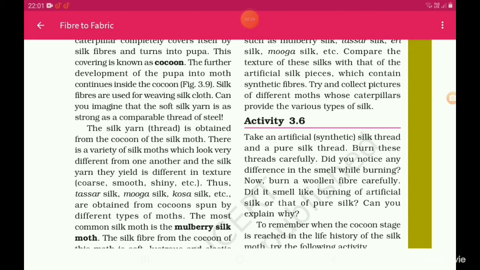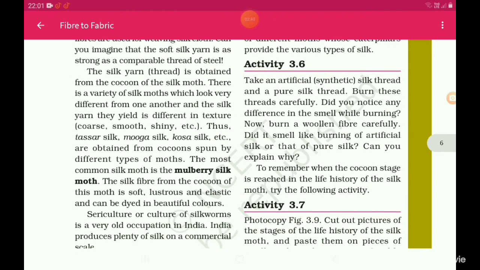There is a variety of silk moths which look very different from one another, and the silk yarn they yield is different in texture: coarse, smooth, shiny. Thus, tassar silk, muga silk, kosa silk, etc. are obtained from cocoons spun by different types of moths.